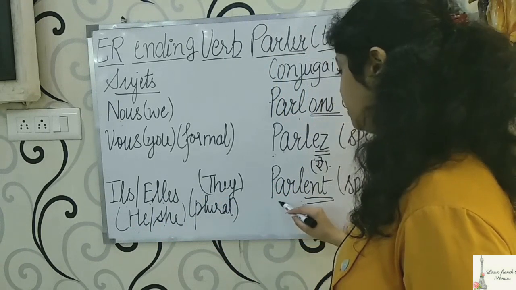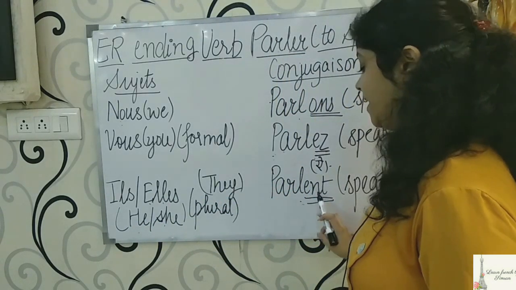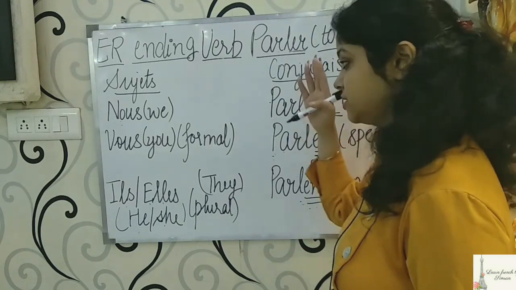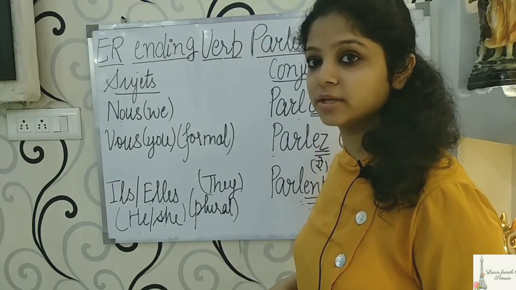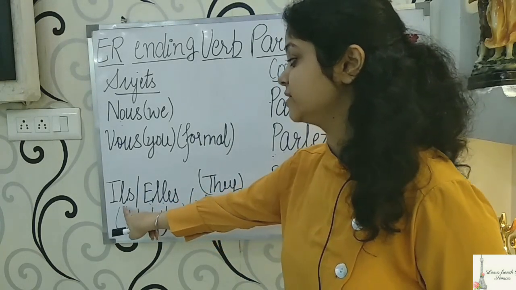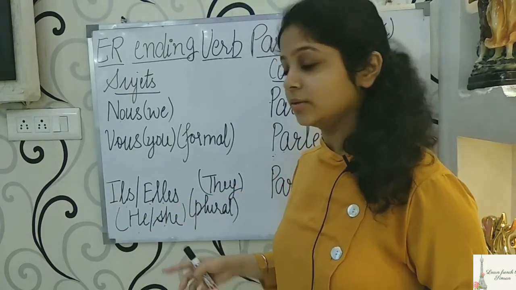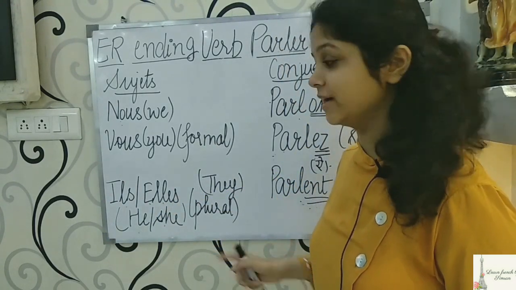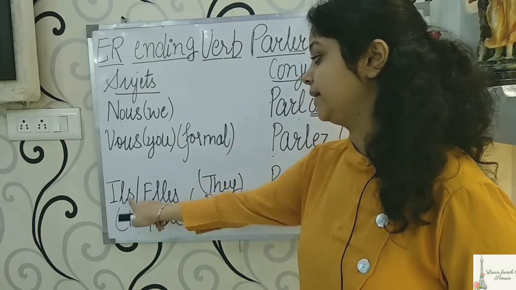It will be PARL, and the ending would be ENT. With ils and elles, whether plural or singular, the endings remain the same, as we saw earlier with singular il and elle.